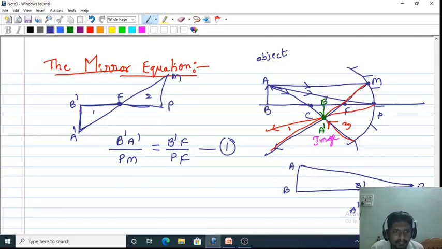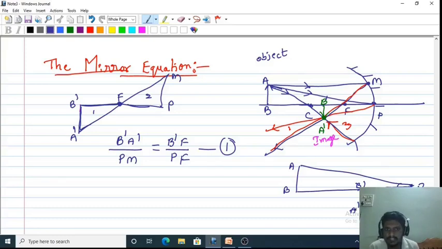Why? Because if there is a common side, common vertex, or common angle, then they are said to be similar triangles. Here the common vertex and common angle are the same. I told you that the angle of incidence equals the angle of reflection, which is why these two angles are the same. They have a common angle, so these two are similar triangles.